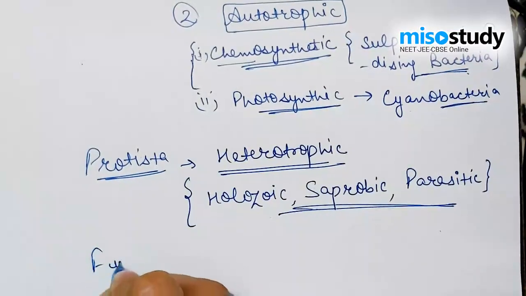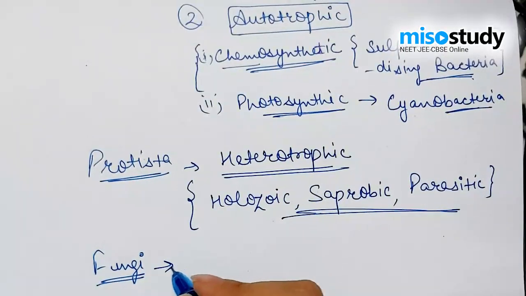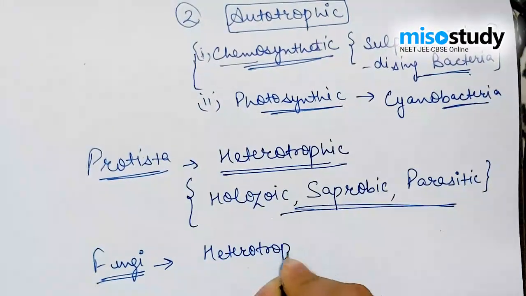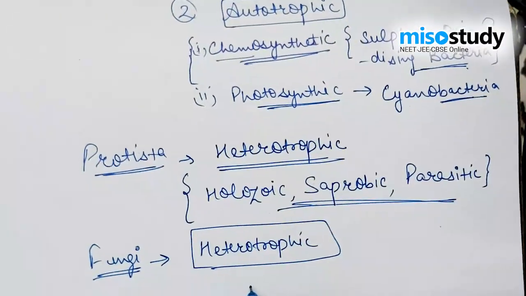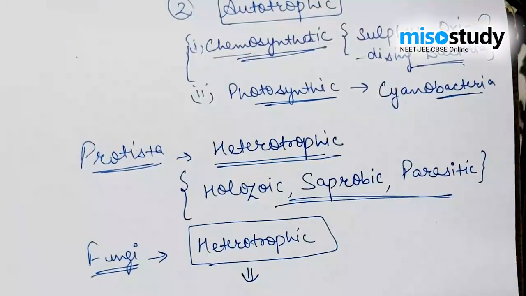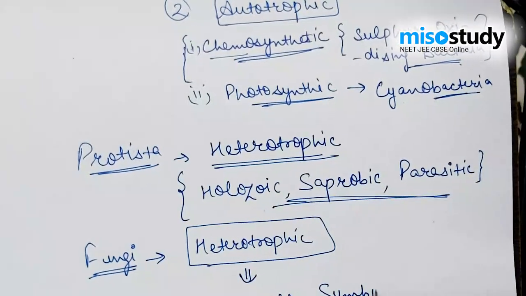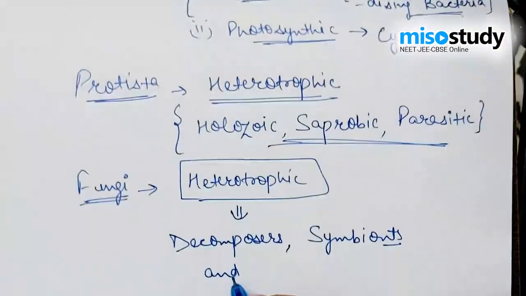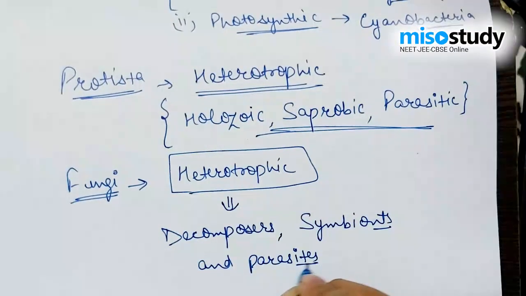The next mode we discuss is in fungi. Fungi also have a heterotrophic mode of nutrition. That heterotrophic includes decomposers, symbionts, and parasites.